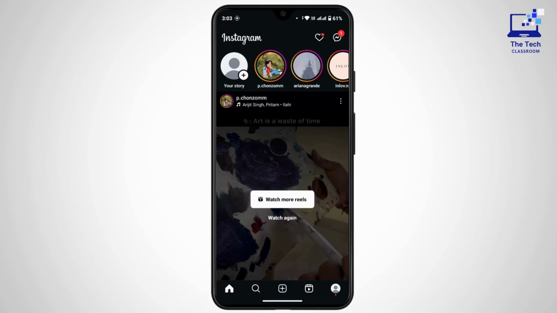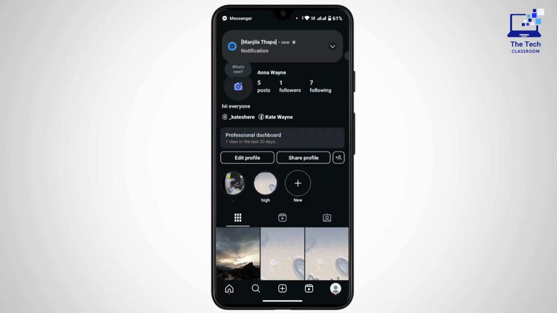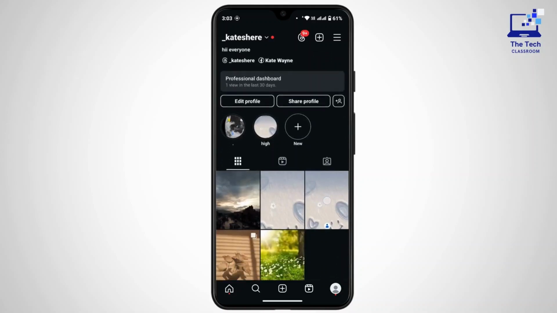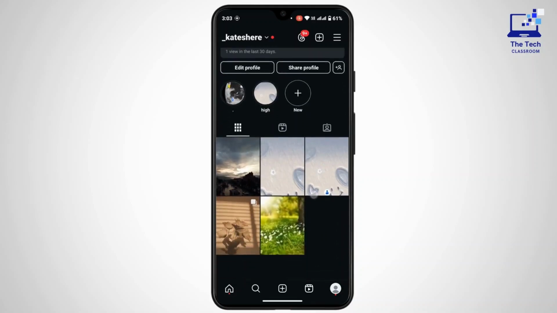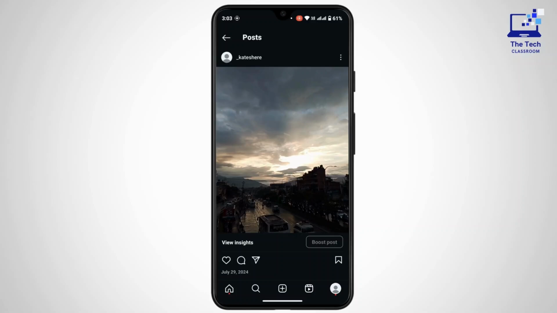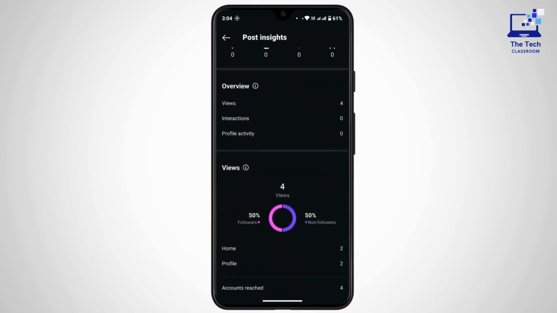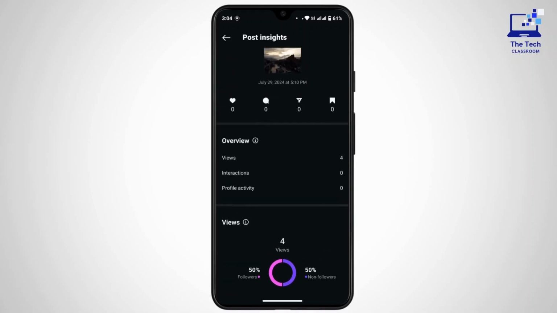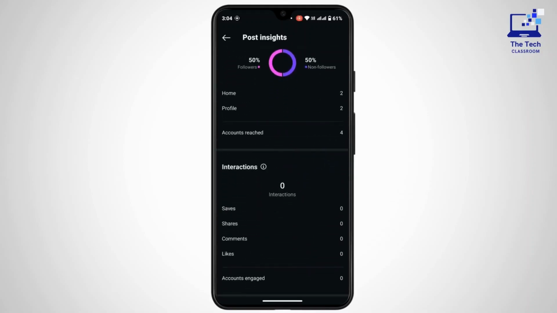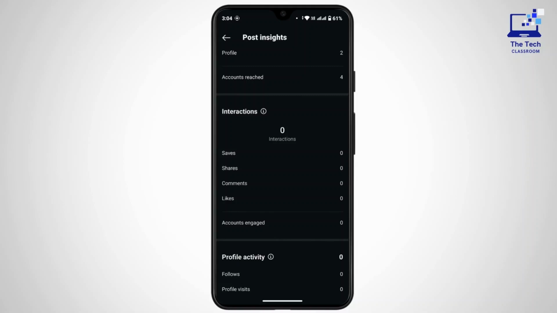After that, head towards your profile page by tapping on the profile icon at the bottom right corner. And once you're here, scroll down and then open up your Instagram post. Now just below the post, there is an insights option or view insights option on your bottom left corner. Tap on view insights. Here, scroll down and you can see all of the information regarding your post. Scroll down and under interaction there is shares.